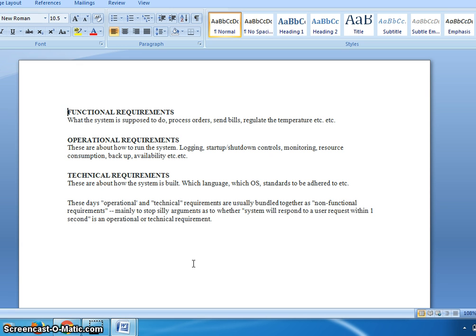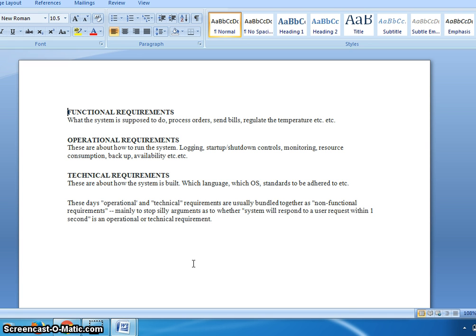Nowadays, operational and technical requirements are usually bundled together as non-functional requirements, mainly to stop silly arguments as to whether a system responding to the user request within 1 second is an operational or a technical requirement.